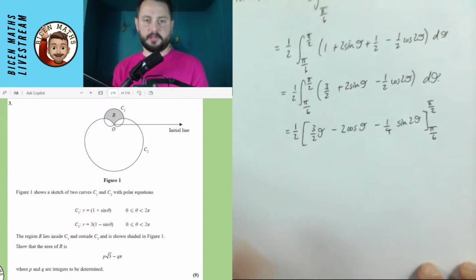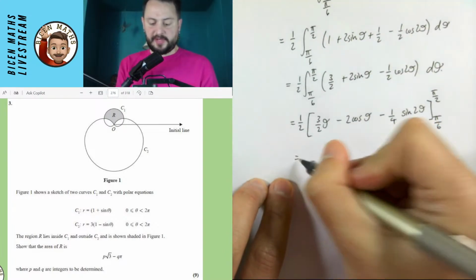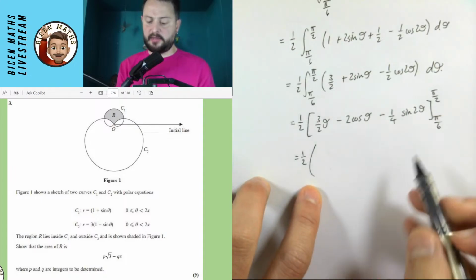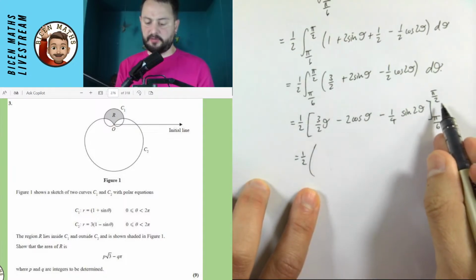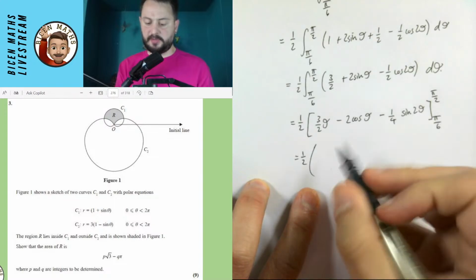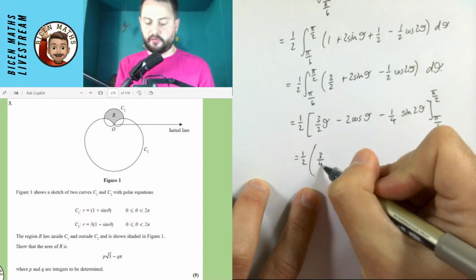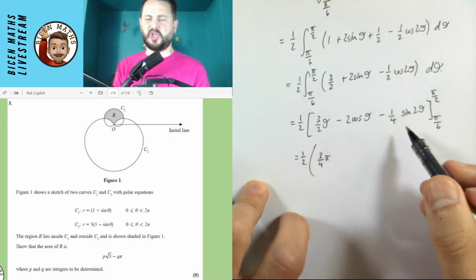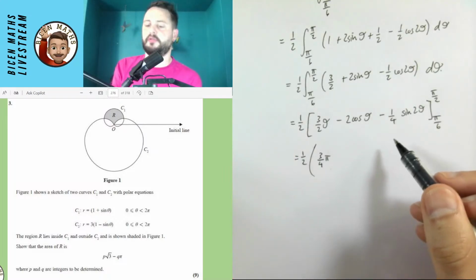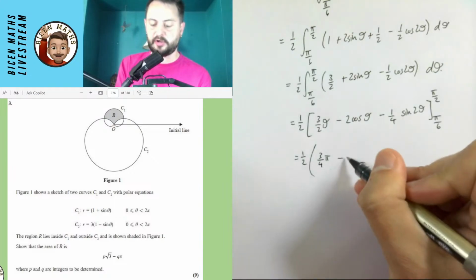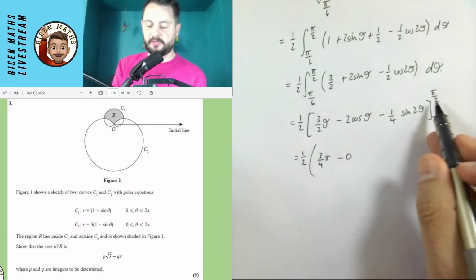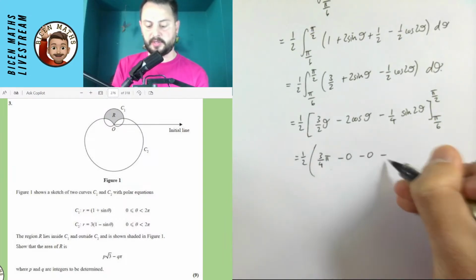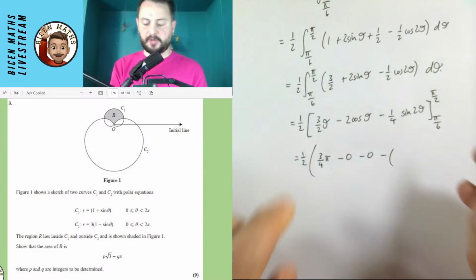So let's put in all of the values. There's going to be the half here, and now inside these brackets I'm doing 3 over 2 times pi over 2. That's going to be 3 pi over 4, minus 2 cos of pi over 2. Cos of pi over 2 is cos 90, which is 0. And then this is going to be sine of 2 times pi over 2, sine of pi, which is also 0. And from that, I'm going to subtract, putting pi over 6 in.